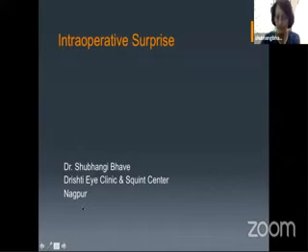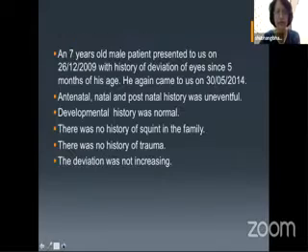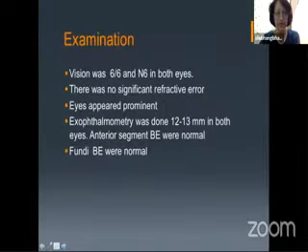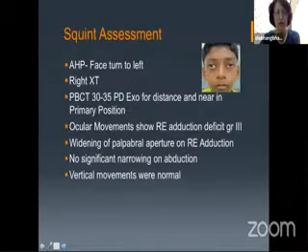So I'll just make it short since we are at the fag end of the session. It is a very short presentation. A 7-year-old boy presented first in 2009 and then again came in 2014. He had a deviation of eyes since early childhood. Rest of the history was uneventful. His vision, fundus, everything was normal, but his eyes appeared prominent. Exophthalmometry was done, which again appeared normal. Looking at the squint, he had a face turn to the left.